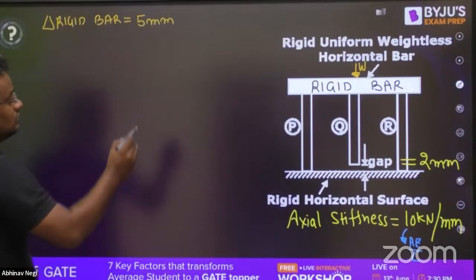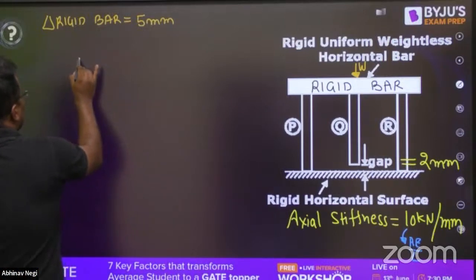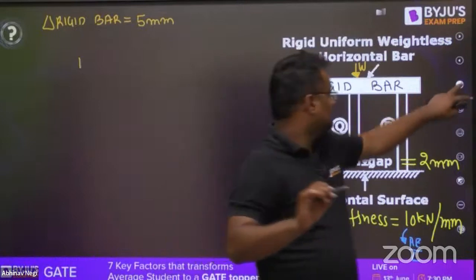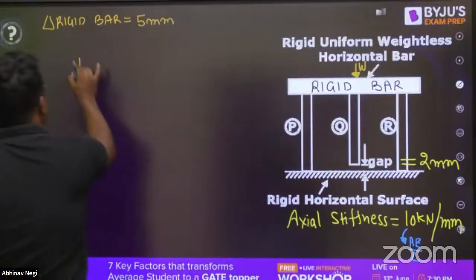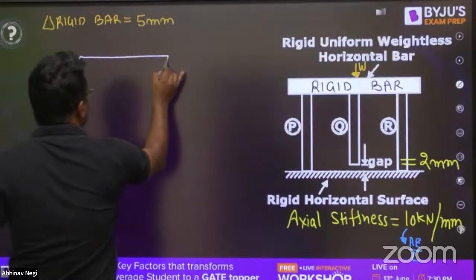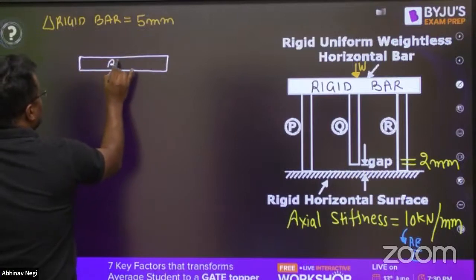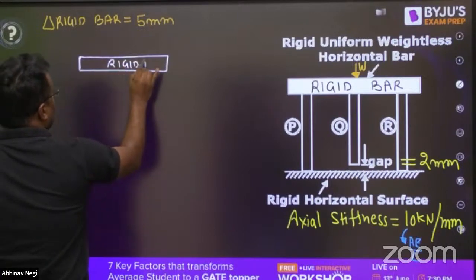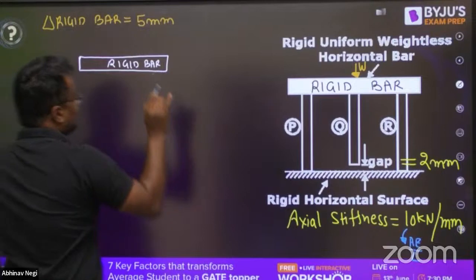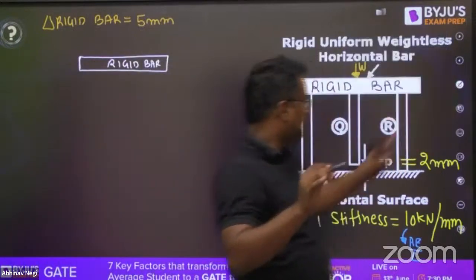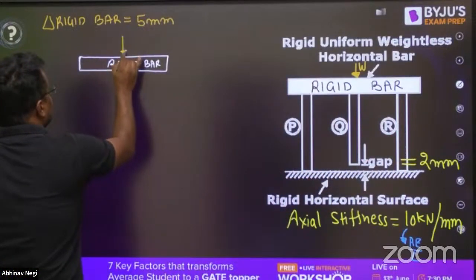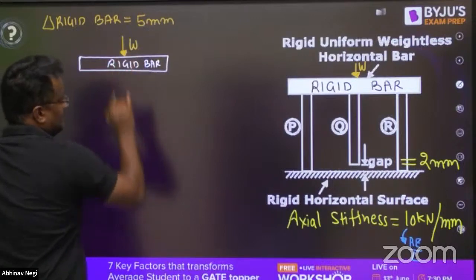Now, suppose I make the free body diagram of the rigid bar. This is the rigid bar, and at the center of the rigid bar, the W load is applied.